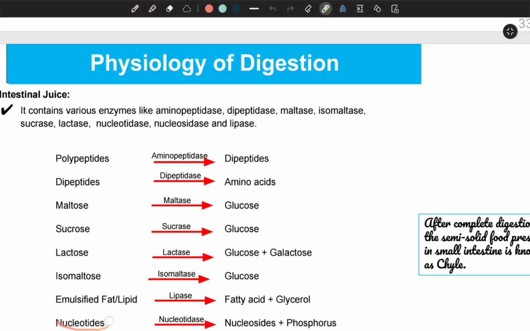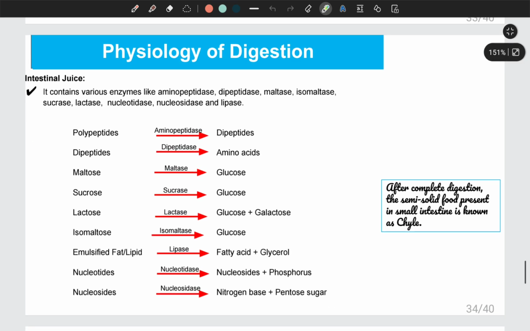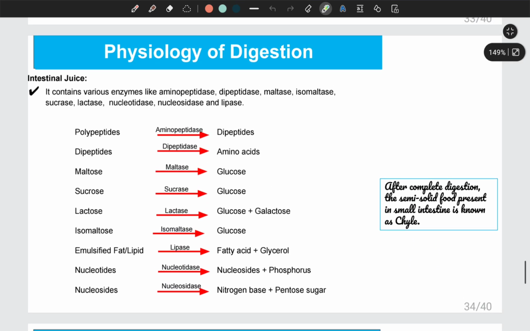And nucleotides, which are present in the nucleic acids, are converted into the very simple form by the enzyme known as nucleotidase. So after complete digestion, the semi-solid food that is present in the small intestine is known as chyle. So if you remember, in buccal cavity, the semi-digested food was known as bolus, and when it came to stomach, then it was semi-digested but acidic food that was known as chyme, and the completely digested food that is present in the intestine is now called chyle. So food is completely digested in small intestine.